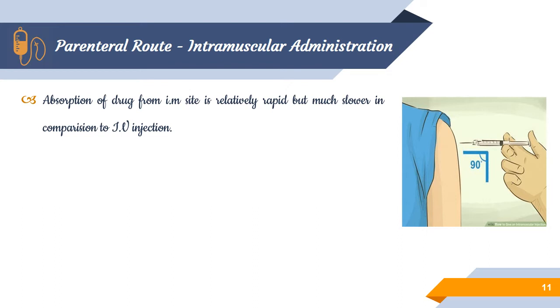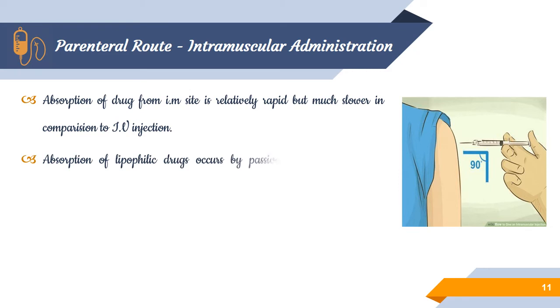So the response is much quicker with intravenous administration compared to intramuscular. Whereas compared to oral administration, intramuscular possesses better bioavailability and quicker onset of action. That is the other way of comparison. But comparing intramuscular with intravenous, intramuscular is quite slower.